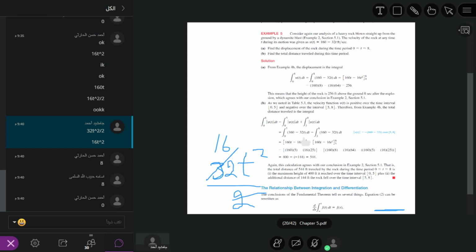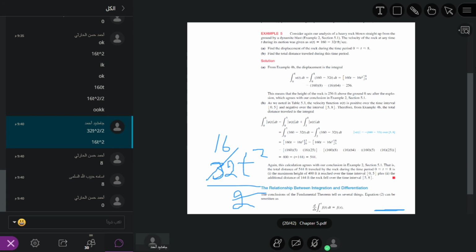Now we find the distance. What is distance? Distance is basically the integral of the absolute value of v of t. It means we have to check where velocity is positive and where velocity is negative.